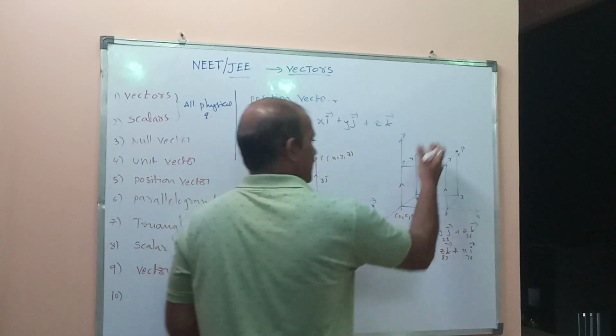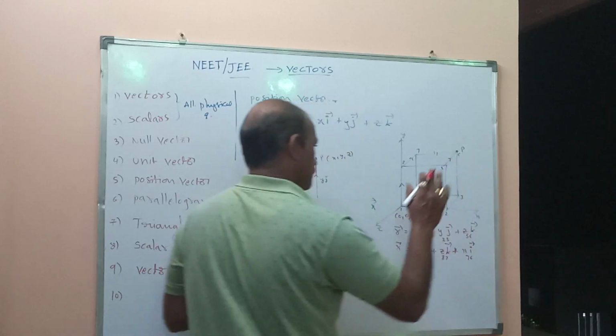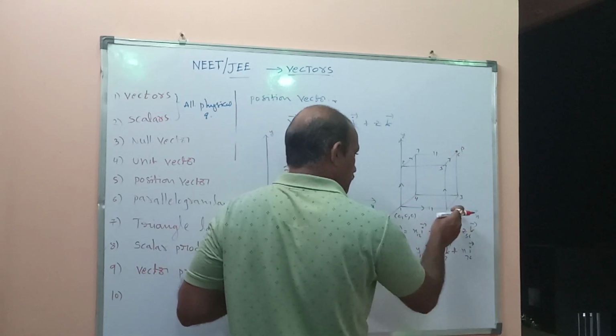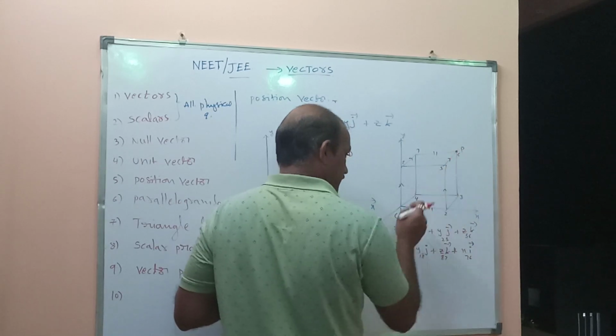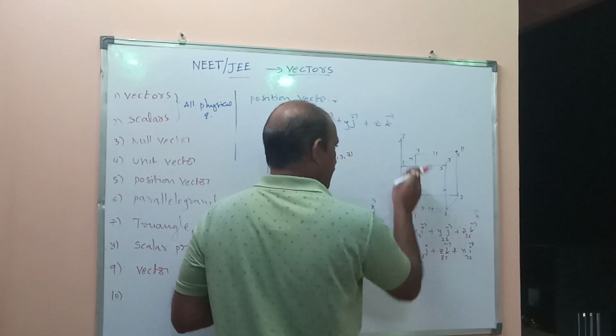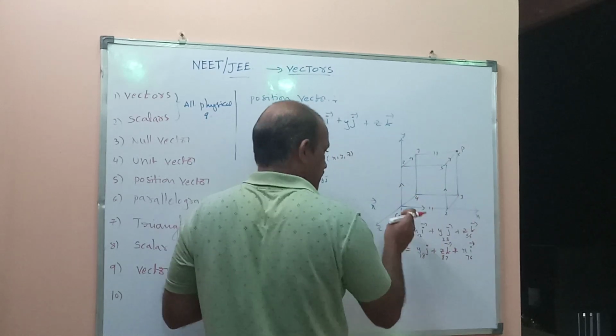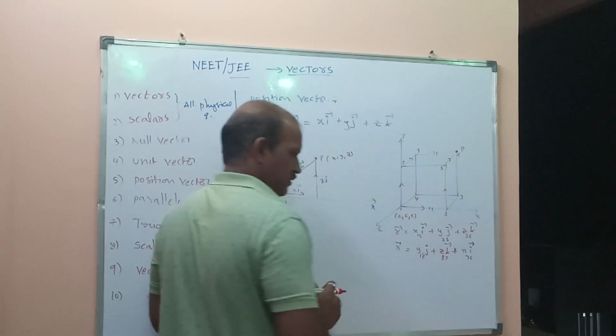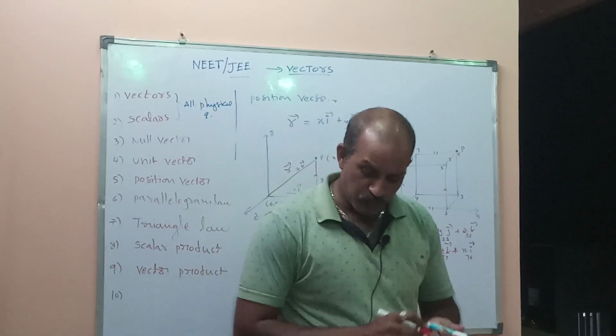So different directions, all reach the point P. From the origin to reach the point P, there are different paths: 1, 2, 5, 6; 1, 2, 3, 6; 1, 8, 7, 6; 1, 8, 5, 6; 1, 4, 3, 6; 1, 4, 7, 6. Any of these is also a position vector.